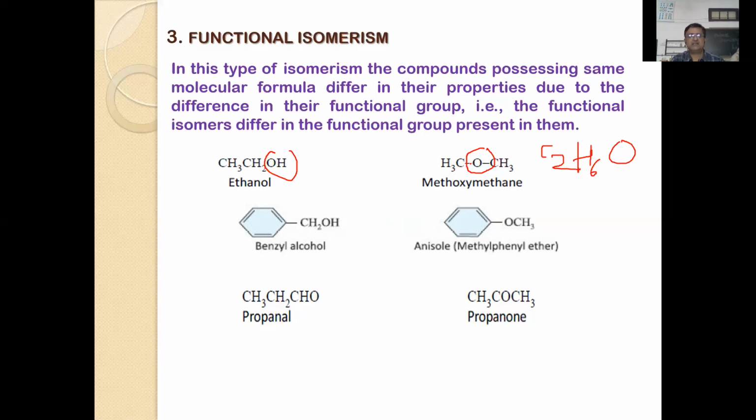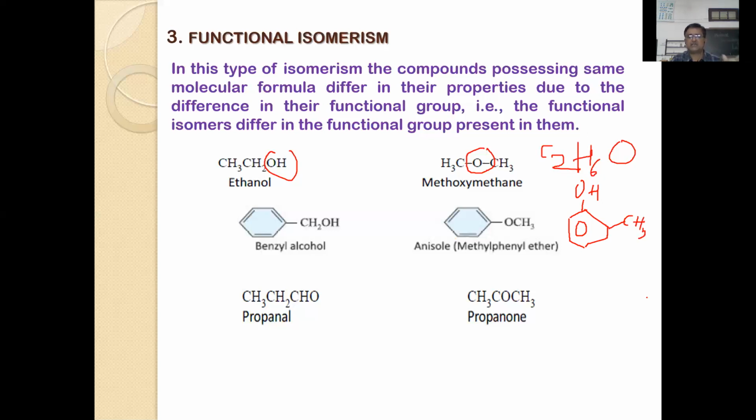Benzyl alcohol and anisole, methoxybenzene, and even substituted phenols, cresols. Any cresol you can take, for instance orthocresol with CH3, or paracresol or metacresol.